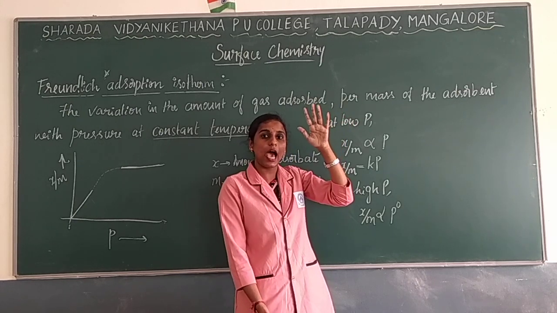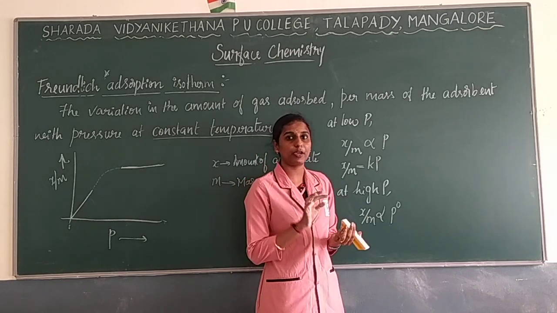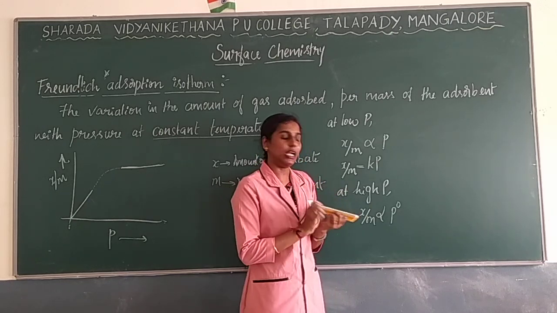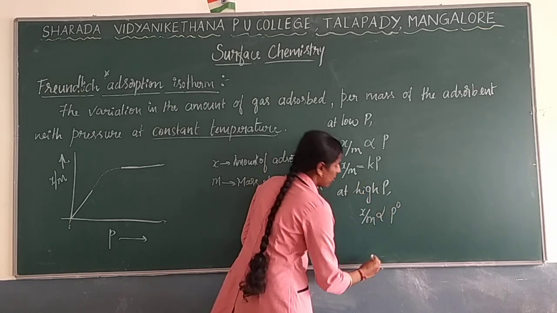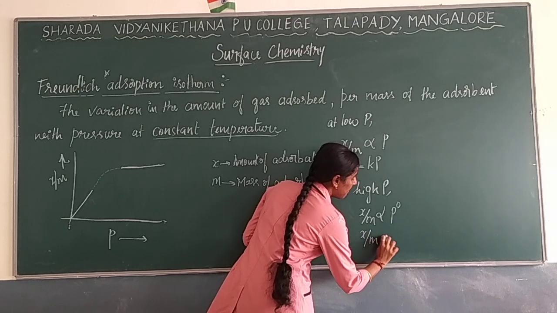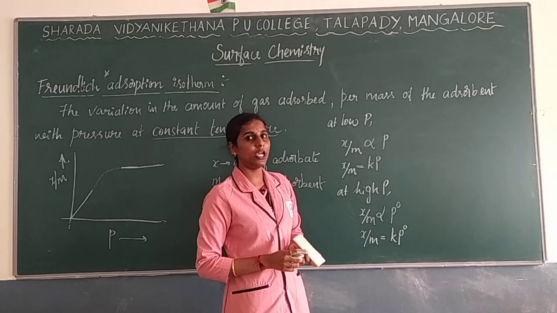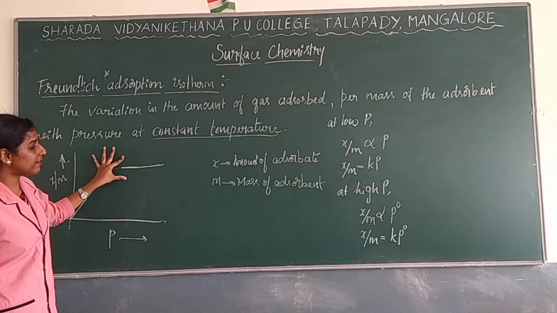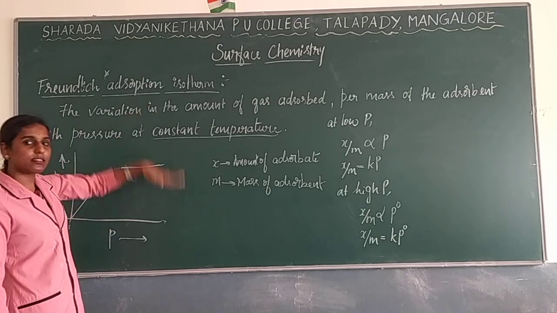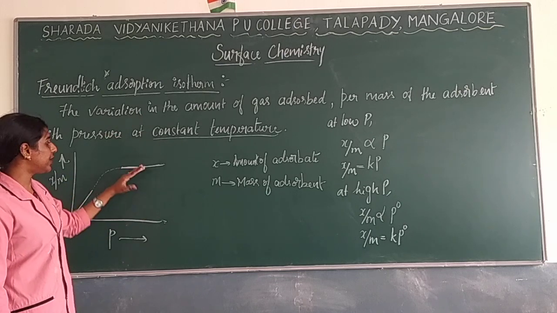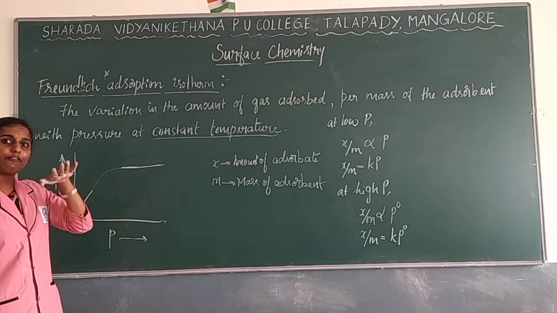When the pressure is high, the adsorption process will not take place in a proper manner, because the surface area is already filled. So we can write X by M is directly proportional to P naught, that is, X by M is equal to K into P naught, where K is a proportionality constant. Because of that, the line will go straight. However much pressure you apply, it is of no use. The amount of gas adsorbed will not change. It will stay as it is.